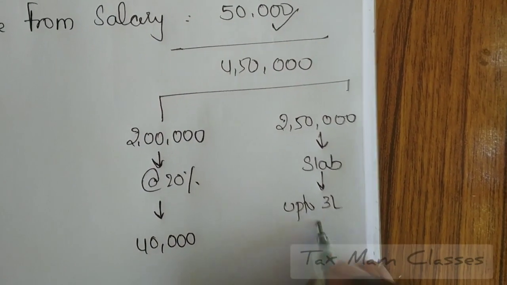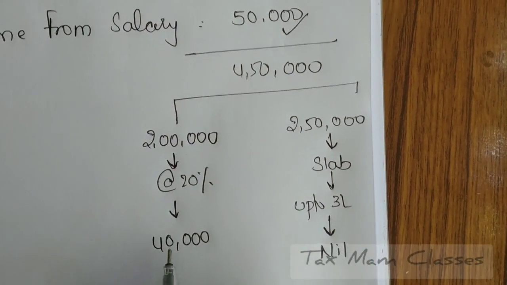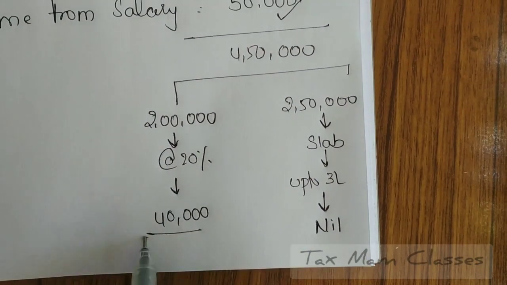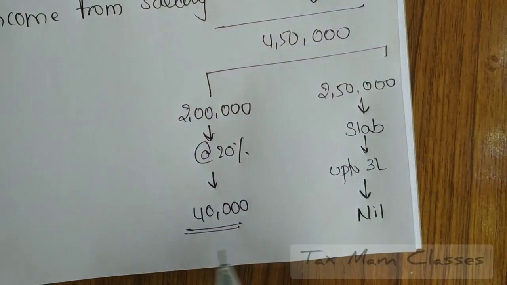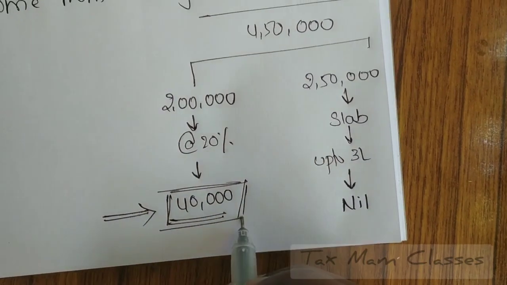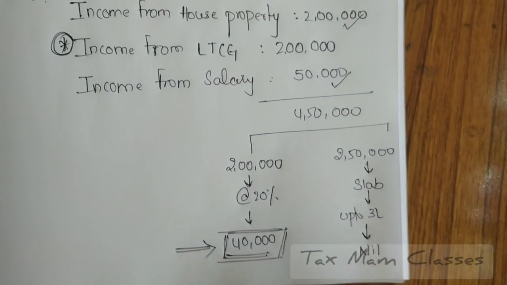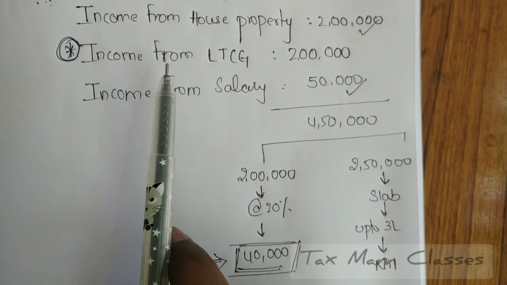It is nil. That means under the slab rate he is getting nil tax, whereas under the flat rate he is getting 40,000. Now what is the total tax liability he has to pay to the tax authorities? 40,000 only. So this is how we have to compute the tax liability when you get any special rate scenario,